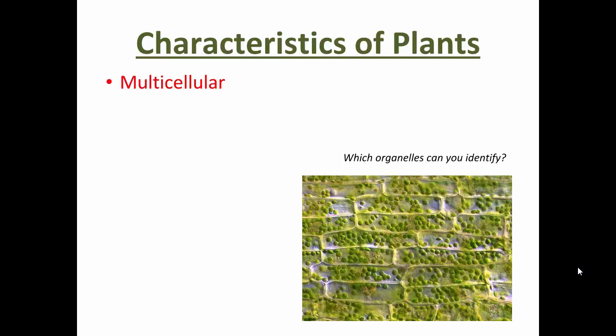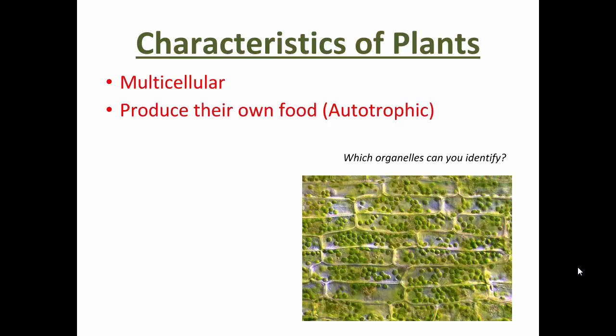Okay. So plants are multicellular, made of many cells. Plants are also autotrophic. They can make their own food in the form of glucose. Through what process? Which happens in what organelle?